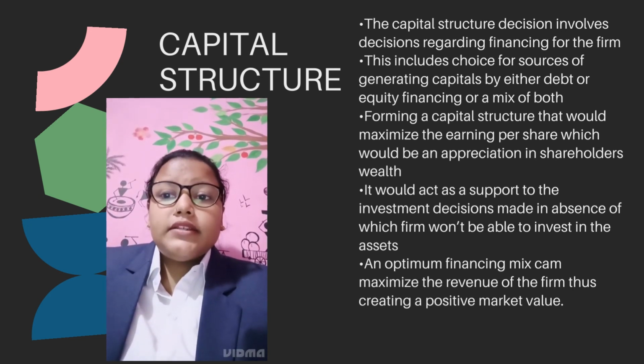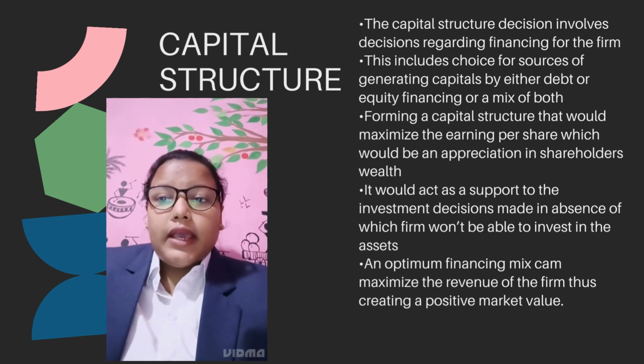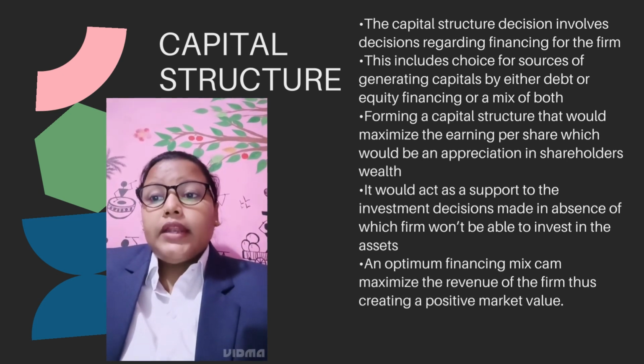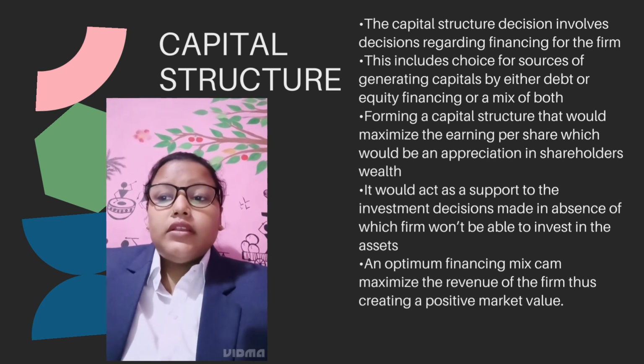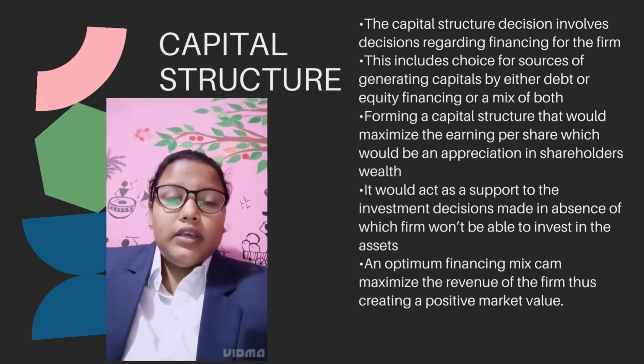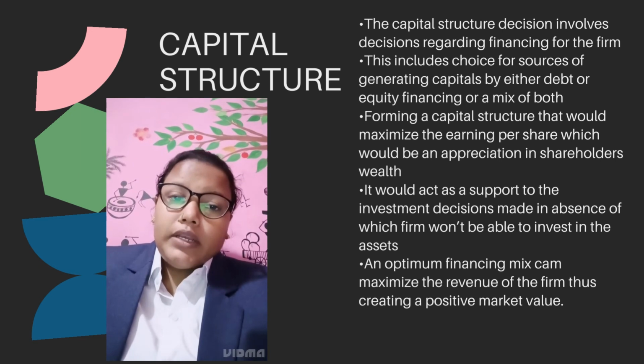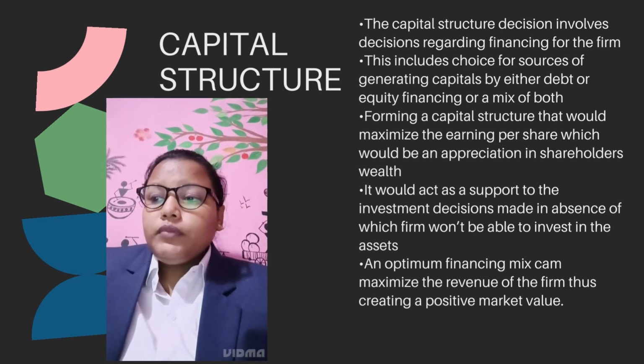It would act as a support to the investment decision made, in absence of which the firm would not be able to invest in assets. An optimum financing mix can maximize the revenue of the firm, thus creating a positive market value. So this is capital structure.